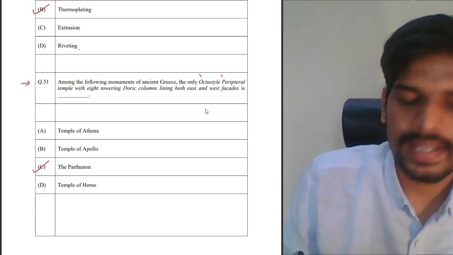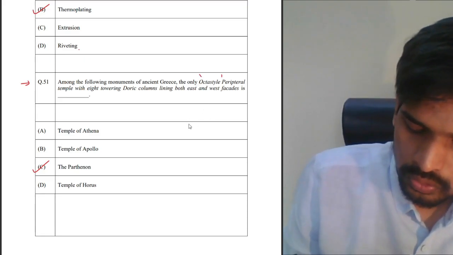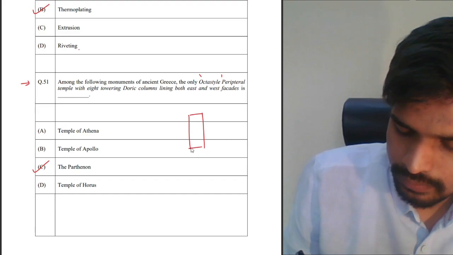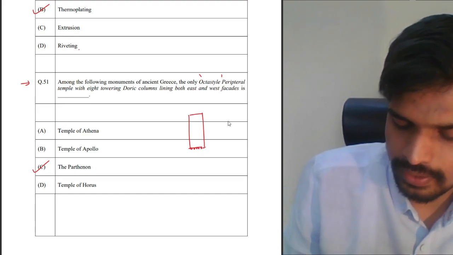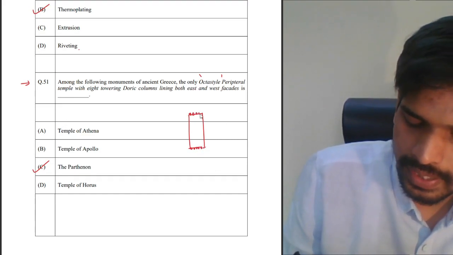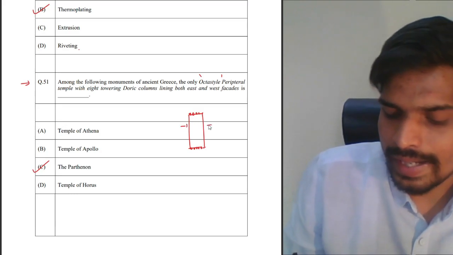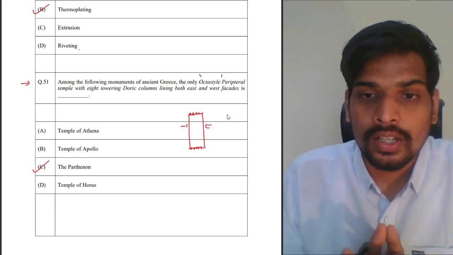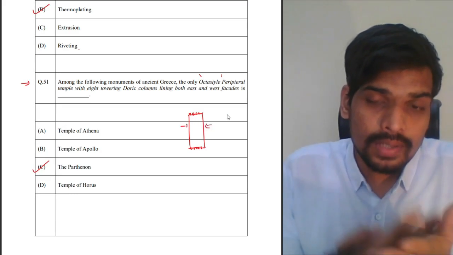What is the meaning of octastyle? 8 columns in the facade. So if you look into the plan of Parthenon, there will be 8 columns in the front facade. That is octastyle. The west side also you have 8 columns. So 8 Doric columns in the front and back.